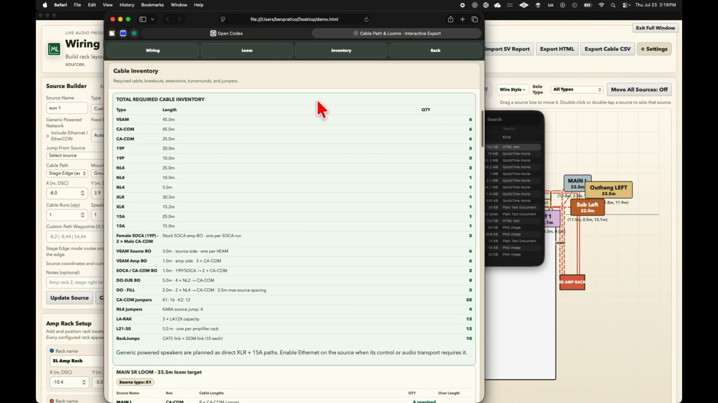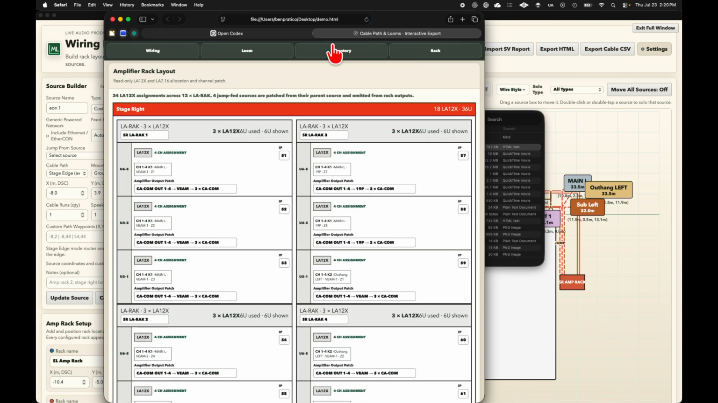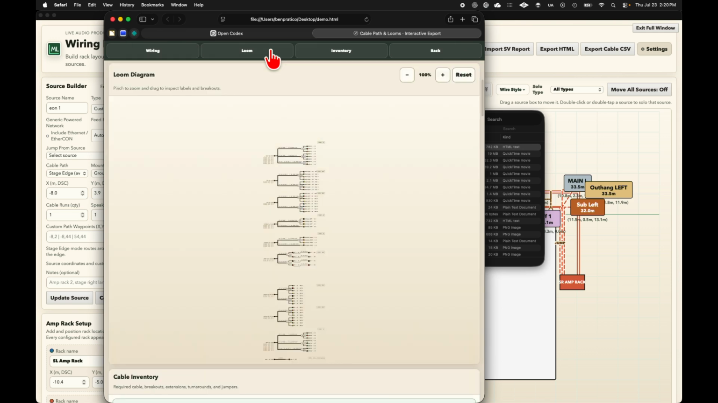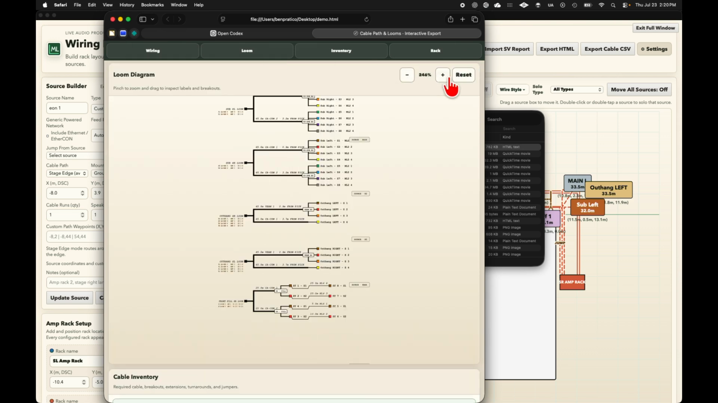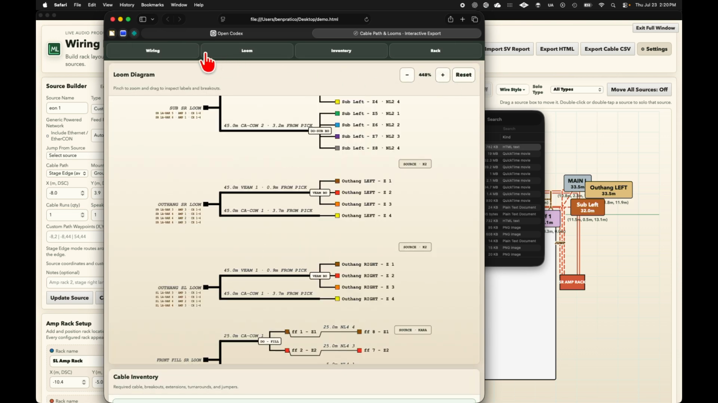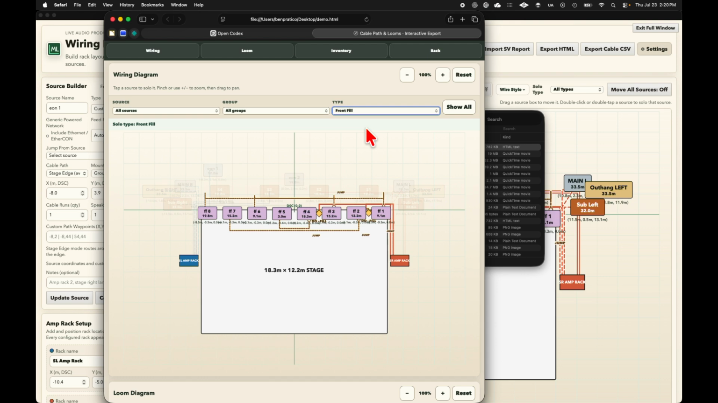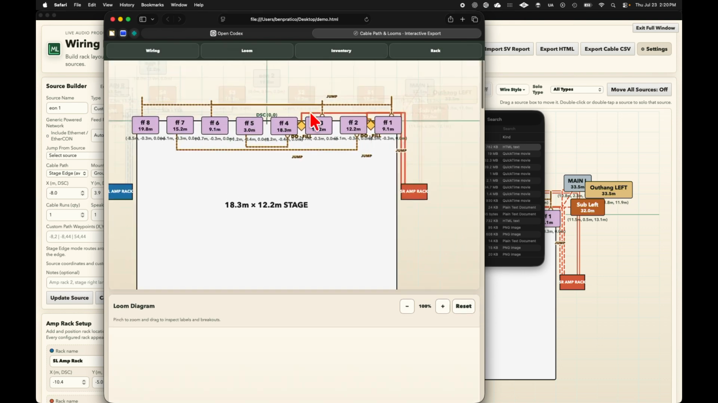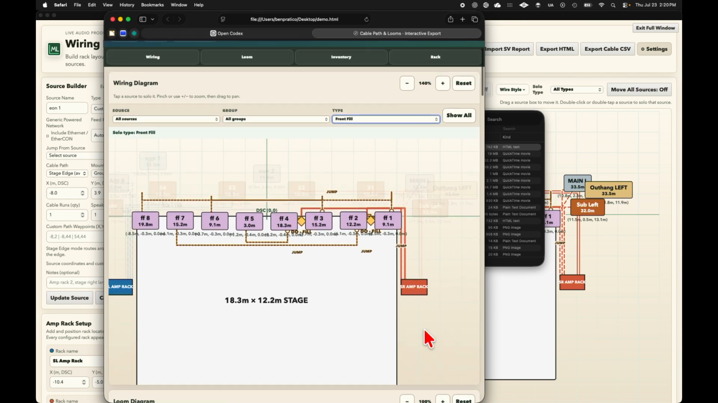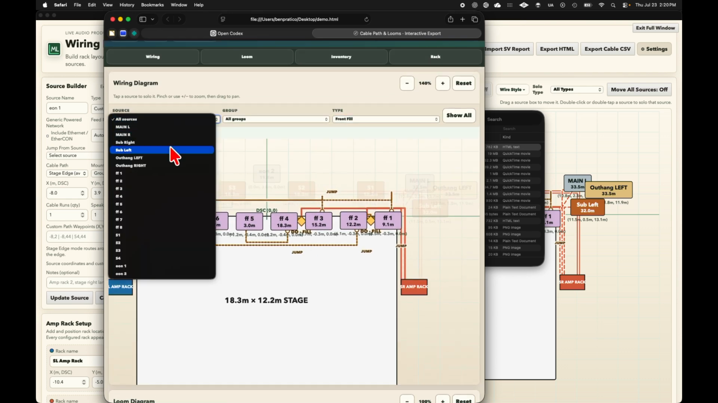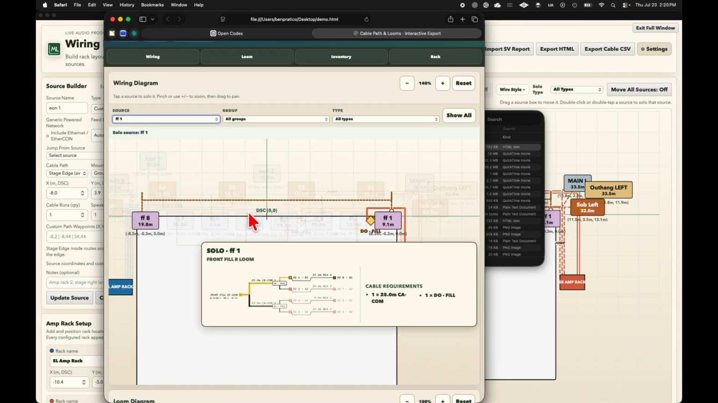We can jump to our inventories, rack layouts, to our looms, back to wiring, and we can solo by sources or individuals to give us our wiring diagrams.